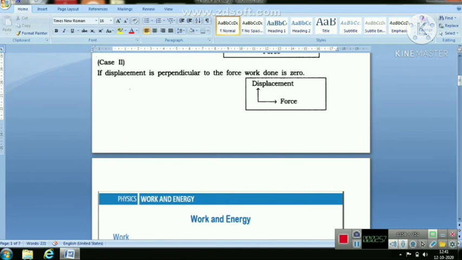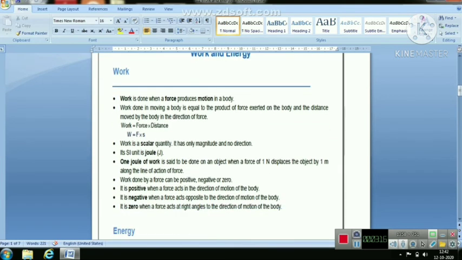Suppose I have taken one sack on my head and I am not displacing, I am standing at one place. Here there is no work done because displacement is perpendicular to the force, therefore work done is zero. Now we will see what work done actually is.